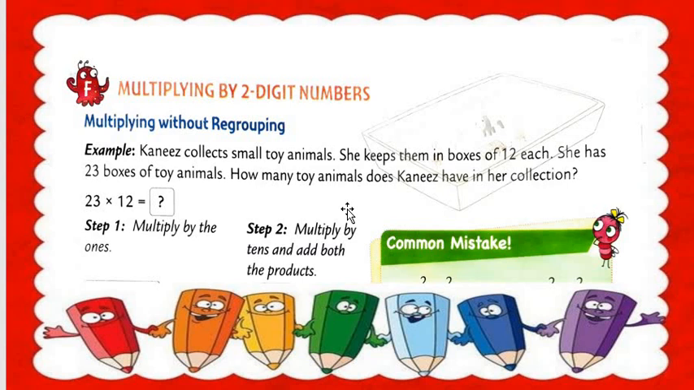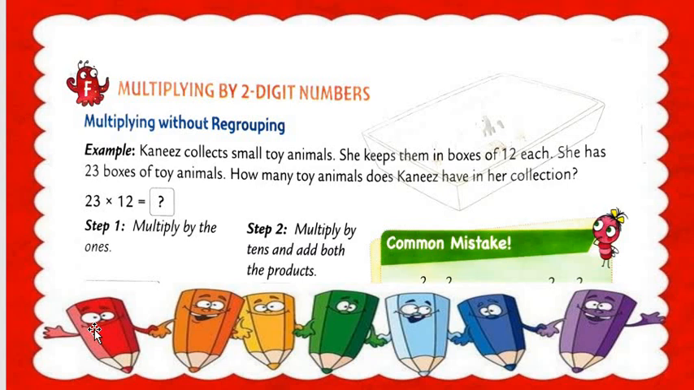In step number 2 there are 2 points, two points in one step: multiply by tens and then add both the products. I hope you all understood. The first step is multiply by the ones, and step number 2 is multiply by tens and add both products. Understood all? Got my point, students?